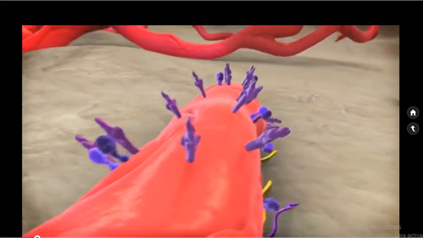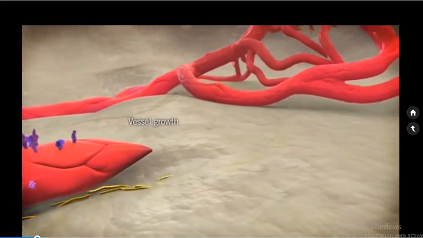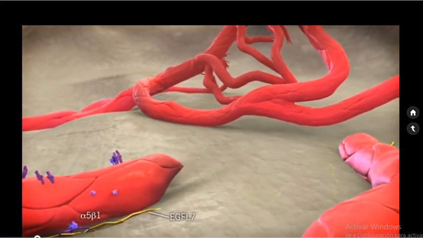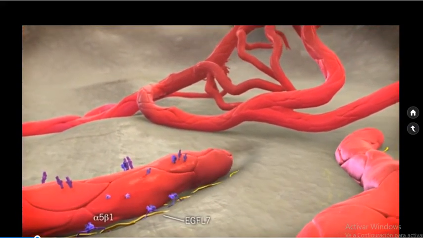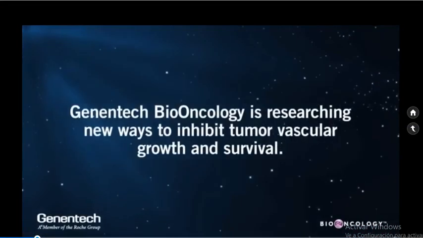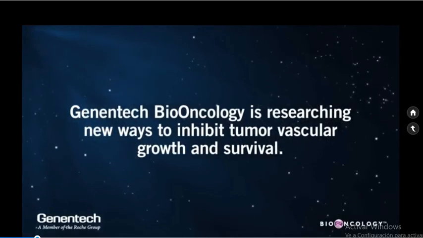This process is facilitated through extracellular matrix, endothelial cell interactions. EGFL7 and alpha-5 beta-1 integrin expression is detected in growing vessels, including tumor vessels. Genentech Bio-Oncology is researching new ways to inhibit tumor vascular growth and survival.